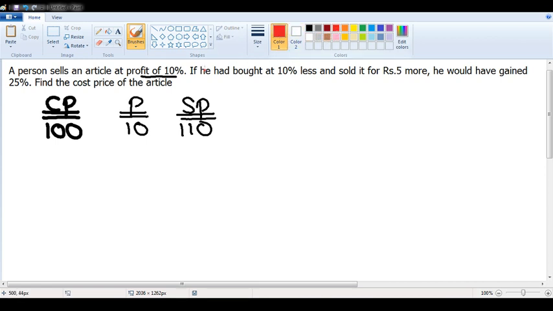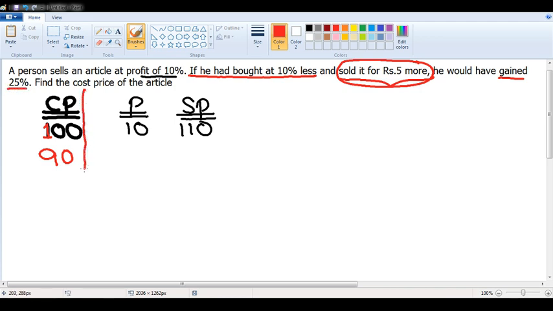Next, second point. If he had bought at 10% less, 10% of 100 is 10 rupees. If I had bought at 10 rupees less, that means I had bought at 90 rupees, right? If I had bought at 90 rupees and sold it for 5 rupees more, please ignore this statement for now. We will see this statement at the last. He would have gained 25%.